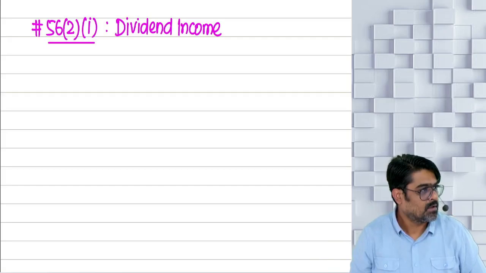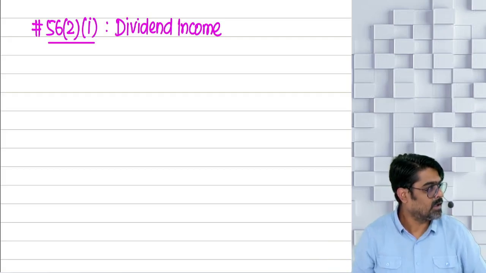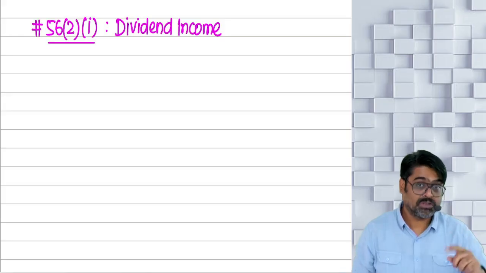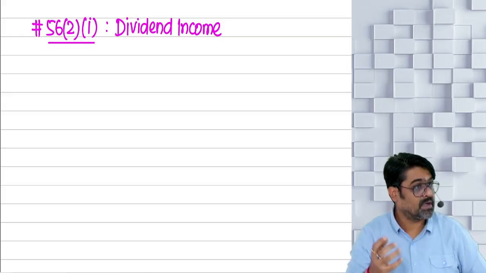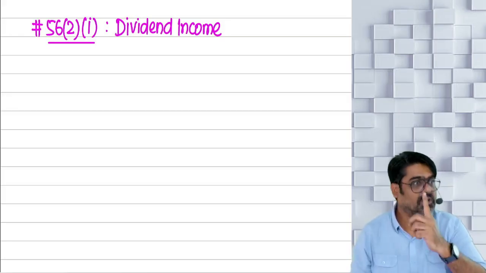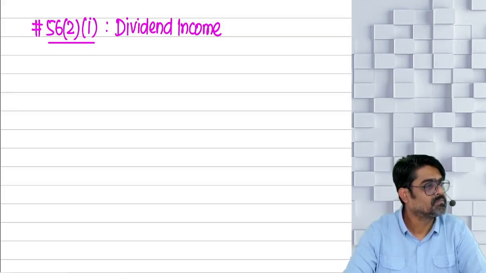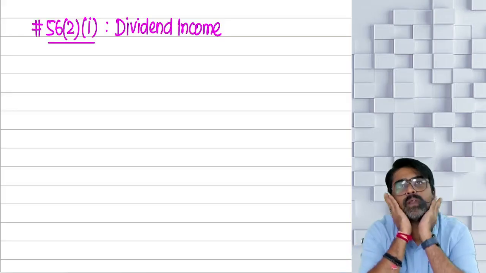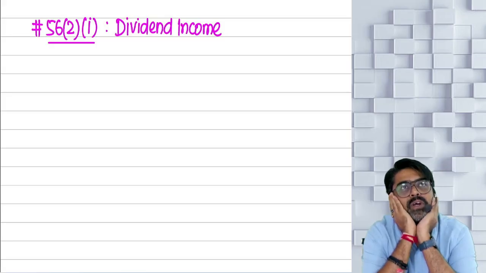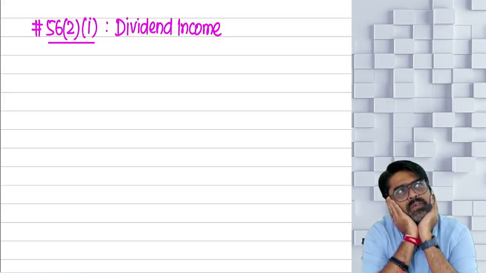Per share, 5 rupees dividend he is getting. So the dividend is 5 rupees into 1000 shares, 5,000 rupees dividend, but this dividend is on equity shares. Confused? Now the dividend was on equity shares. No, sir had said dividend on preference shares.